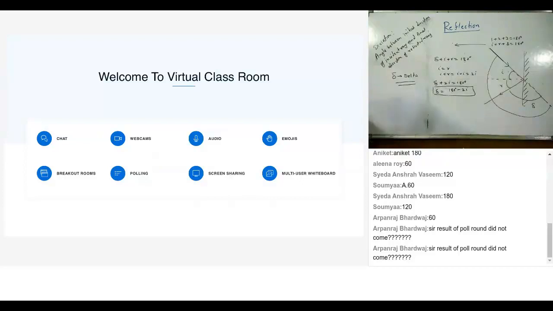So quickly take it down. Then we'll go for applications of that. That's more important. Once you understand this, we can go for the application.